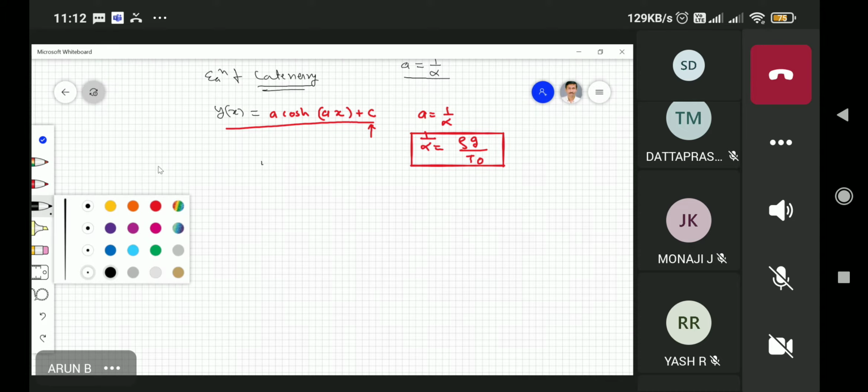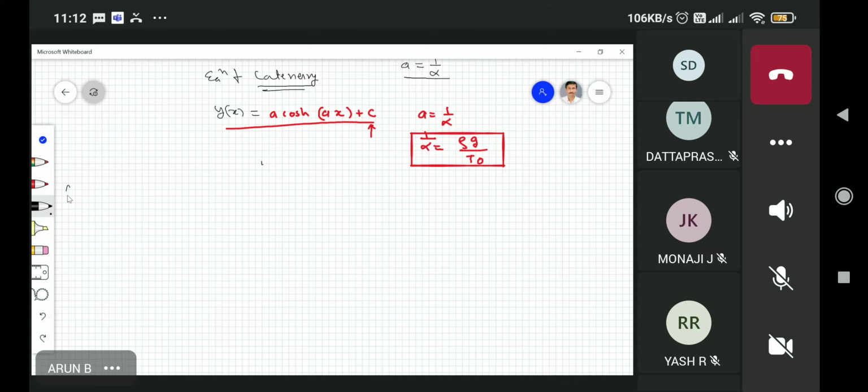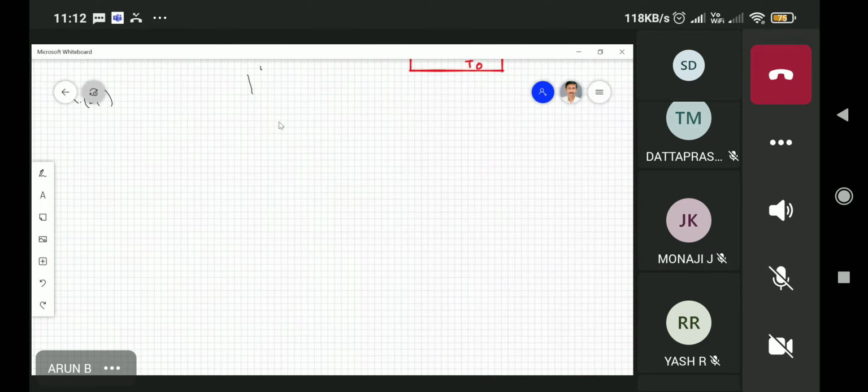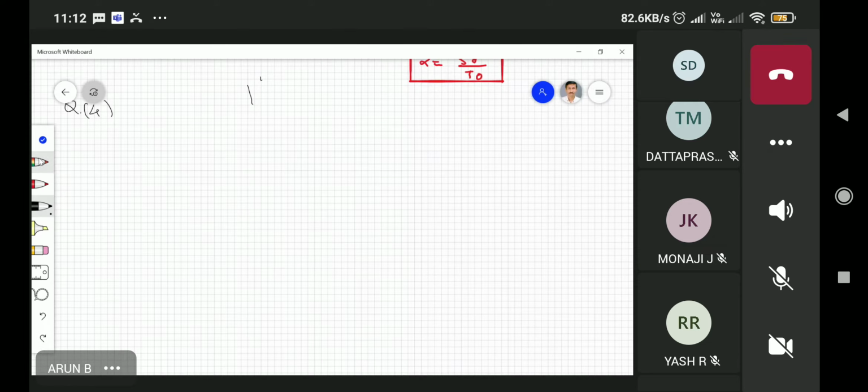Maybe we'll go to another problem. Question number 4, no? Question number 4. Yes, sir. So question number 4 is again a very common problem. I will draw a pulley. These are the two pulley system.